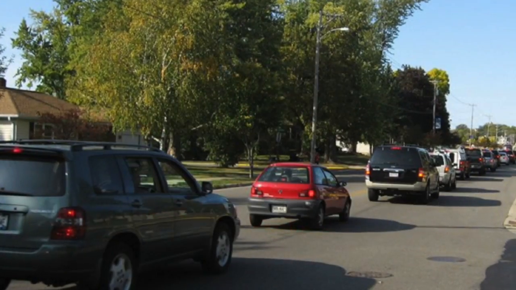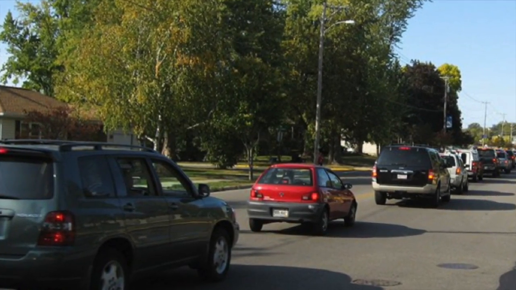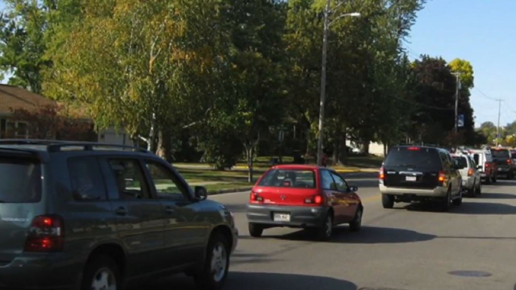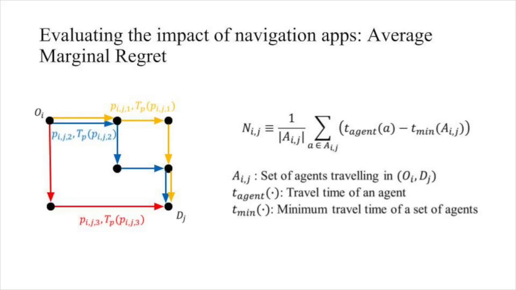Our project aims to investigate how the route choices of vehicles change with the increased usage of navigation apps. Based on our theory, we have decided to have an indicator to represent this kind of impact. We define it to be average marginal regret. Average marginal regret for an OD pair is the average travel time difference between a vehicle and the minimum travel time for that OD pair.